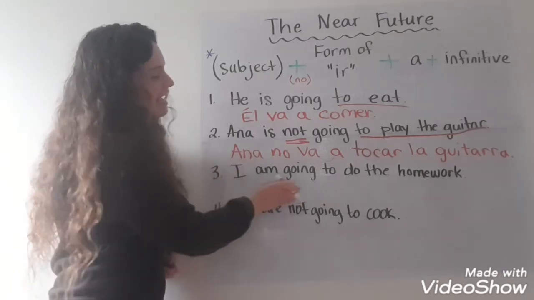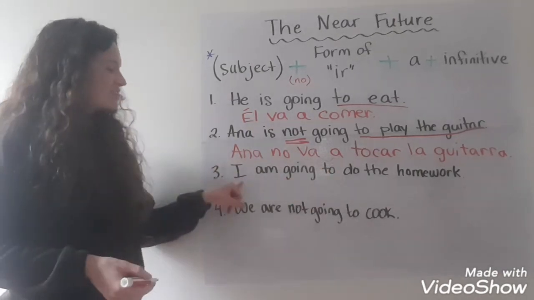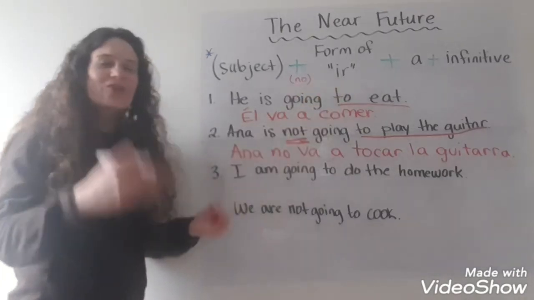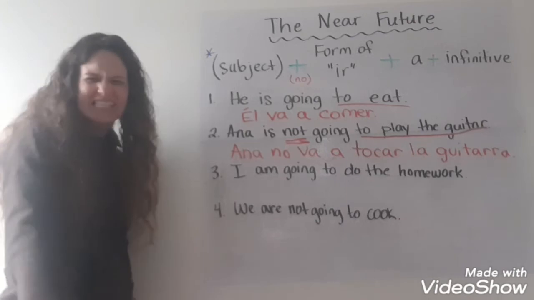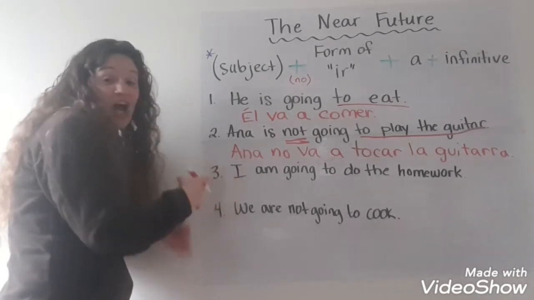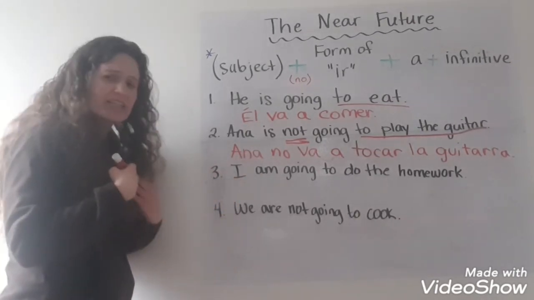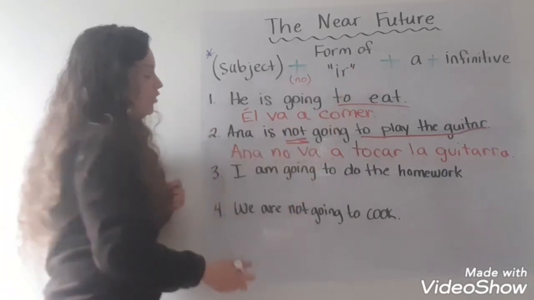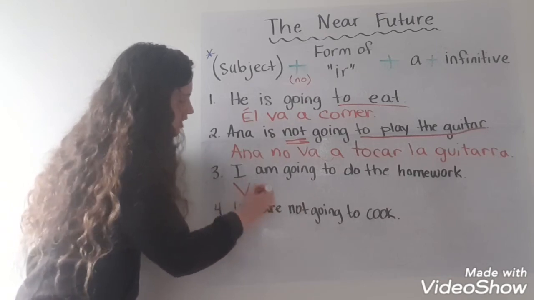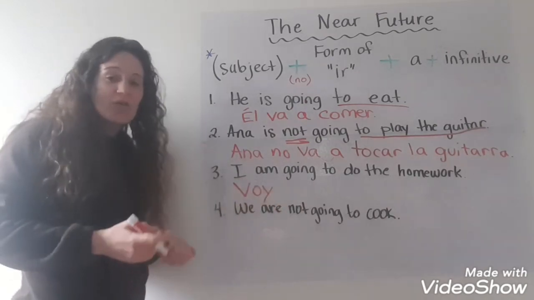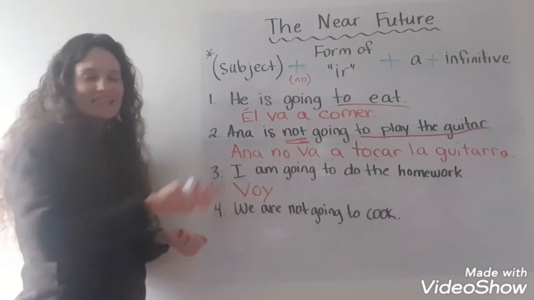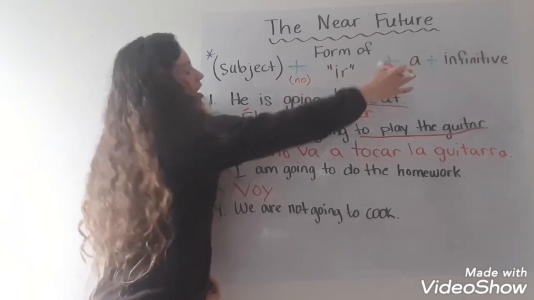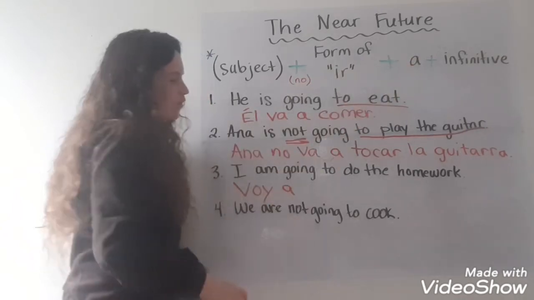Next one. I am going to do the homework. So, since it's I, and I'm going to use the yo form of ear, I don't really need that yo. I'm going to skip that this time. If you want to put yo, you can. I'm not going to. I'm tired of writing yo. So, I'm going to start just with the form of ear. Voy. Voy is my yo form. By saying voy, it's obvious that I'm talking about yo. Okay? I'm going. I always need that voy a.